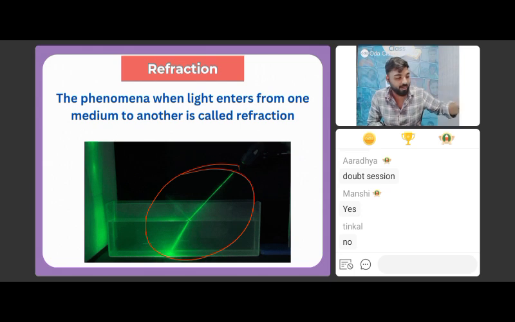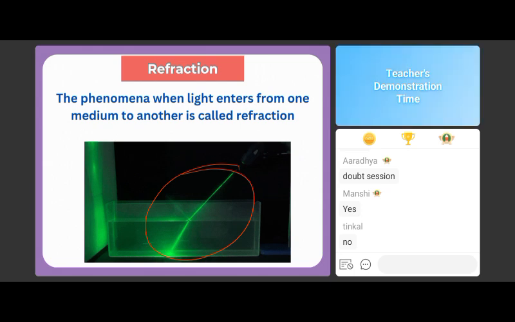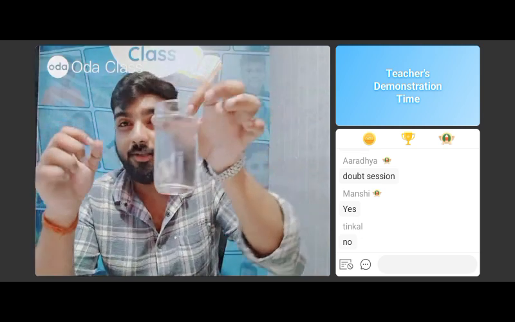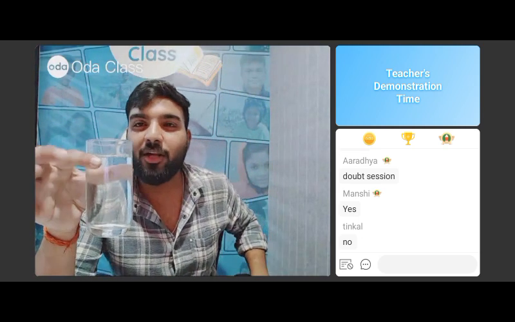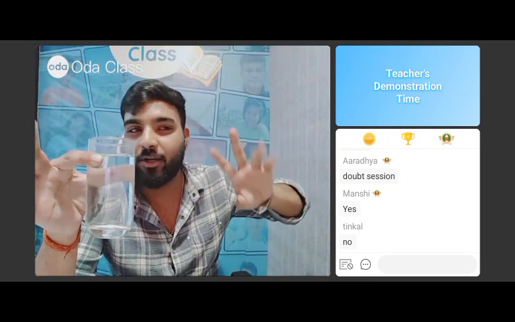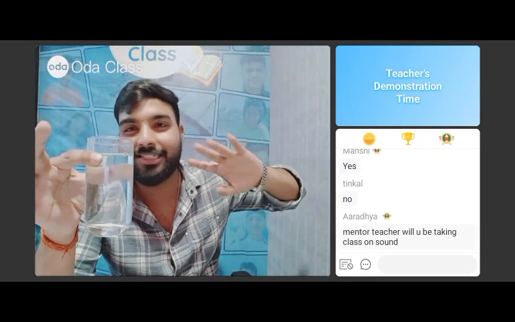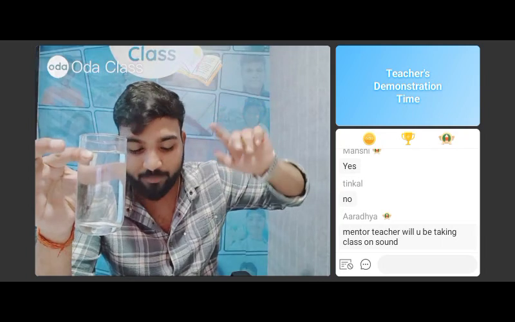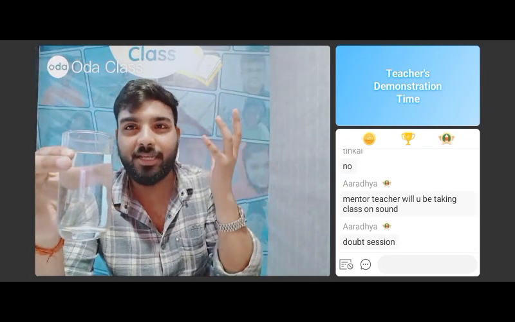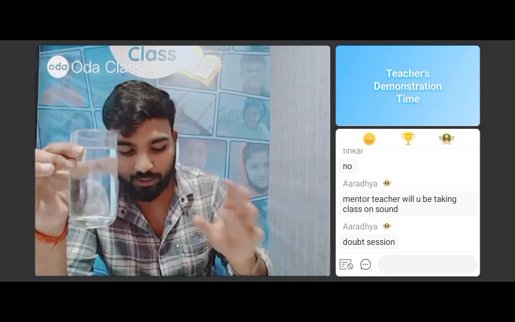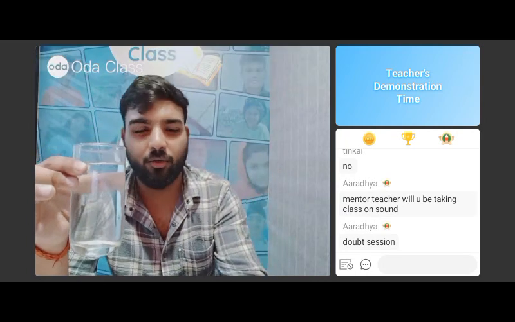Let me add some water to the glass. So can you see that I have now filled this glass with water right now, children? Yes or no? So can you tell me what are the two mediums that are present right now? Which two mediums do we have? Tell me, what are the two mediums? Water and air. Well done, air and water. Around me there is air and right now I have water. Ignore the glass.